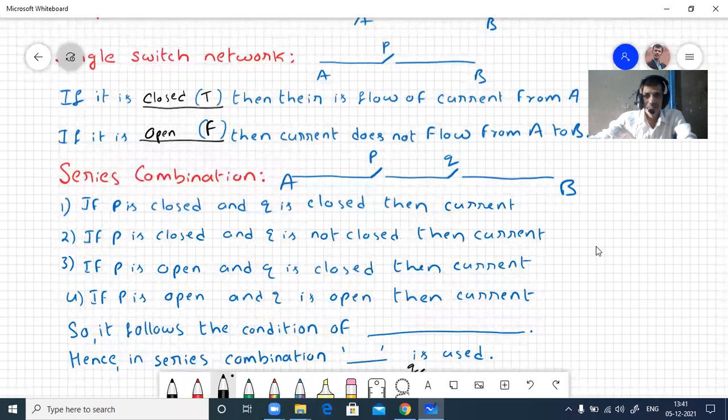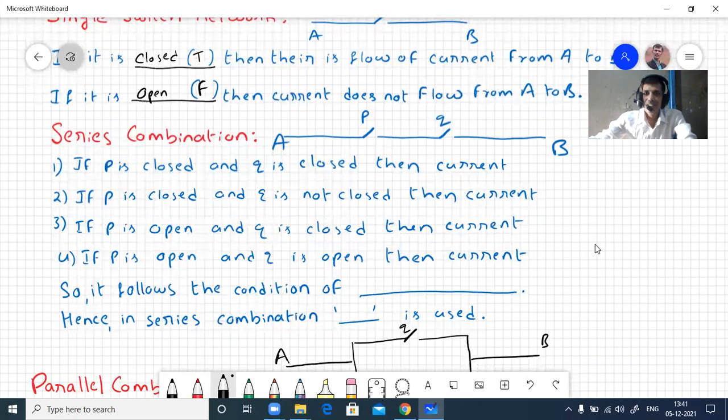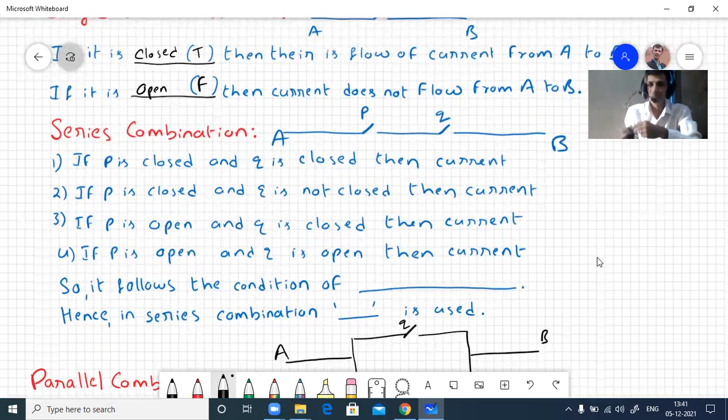Next, we'll discuss the important combinations, that is, series combination of network and parallel combination of network. In real life, the series combination will be like this. We'll have two switches P and Q in between the wire.